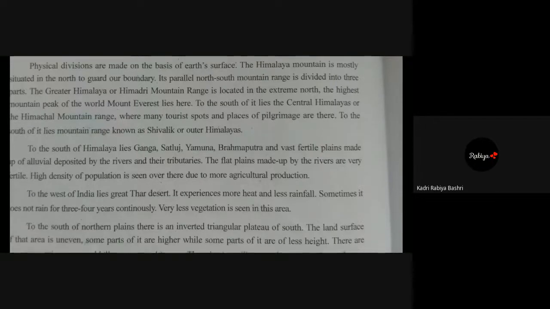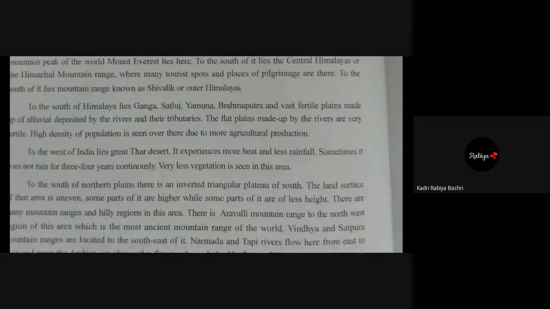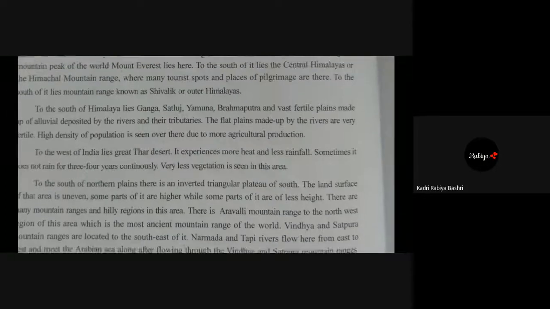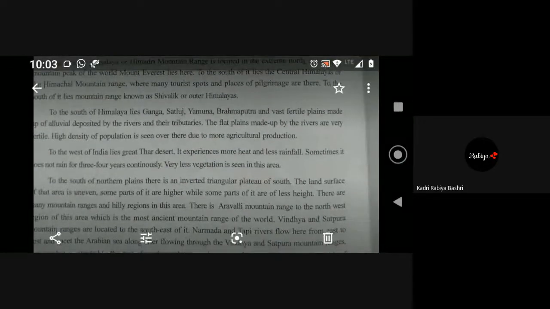Into three parts: the Greater Himalayas, or you can say the Himadri mountain range also, which is in the extreme north. The highest mountain peak of the world, Mount Everest, lies here. To the south of it lie the Central Himalayas or Himachal mountain ranges, where many tourist spots and places of pilgrimage are there. And to the south of it lies the mountain range known as Shivalik or Outer Himalayas. After seeing the Himalayas, we'll see about the rivers.